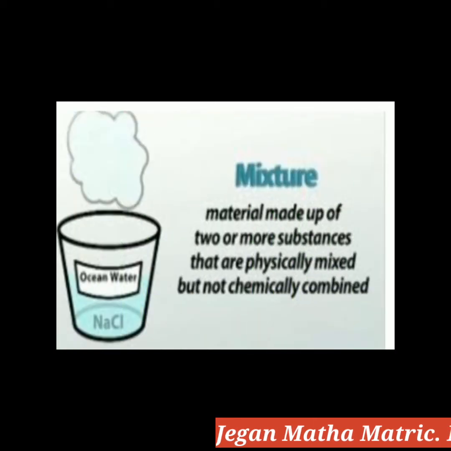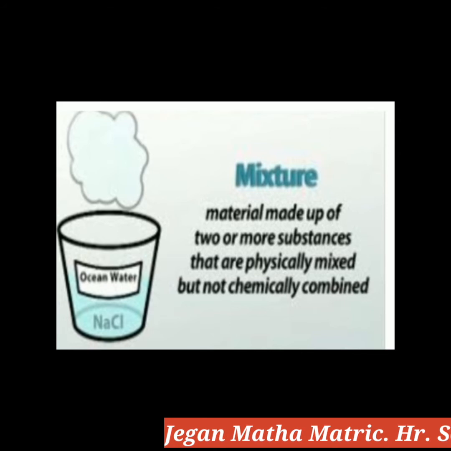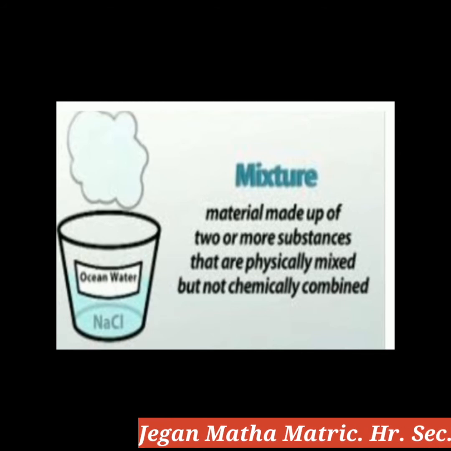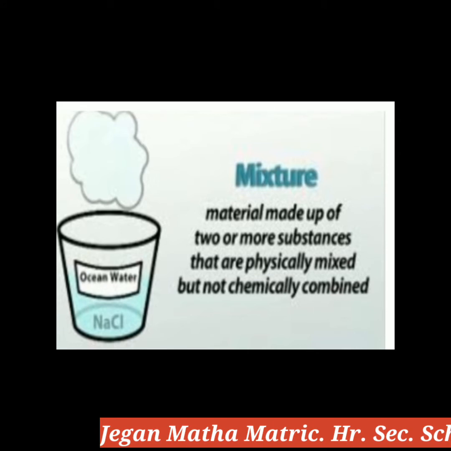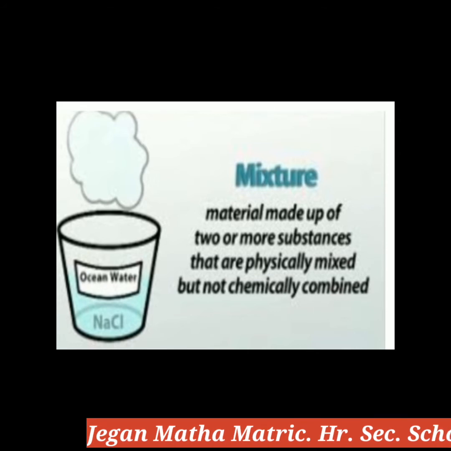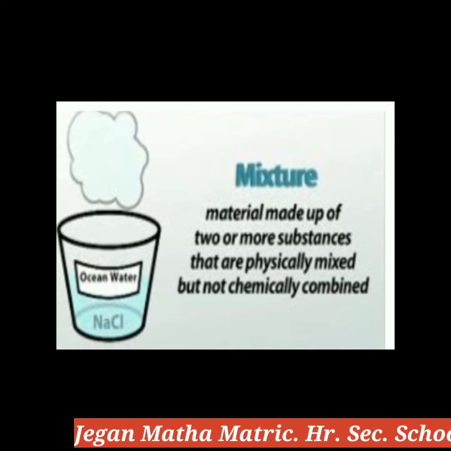Okay. Now, a mixture is an impure substance. It is one kind of impure substance. The materials are made up of two or more substances that are physically mixed but not chemically combined. What do you mean by mixtures?